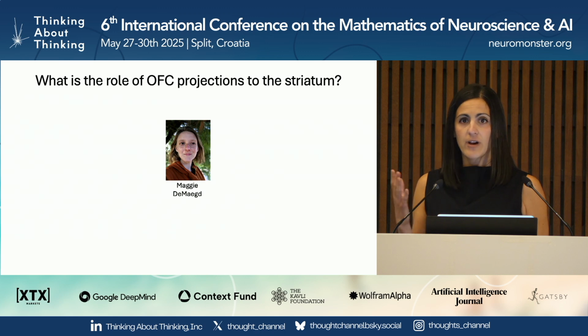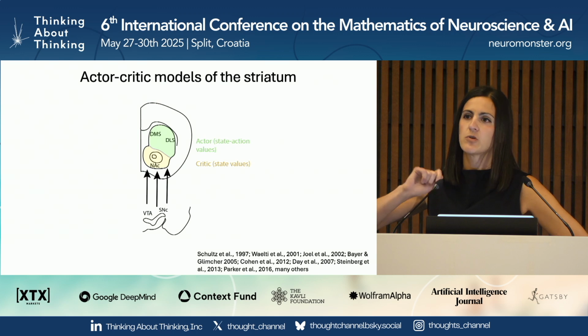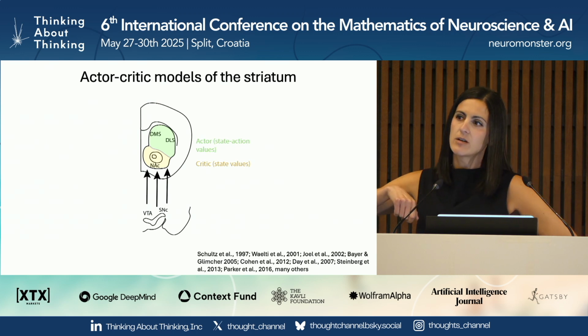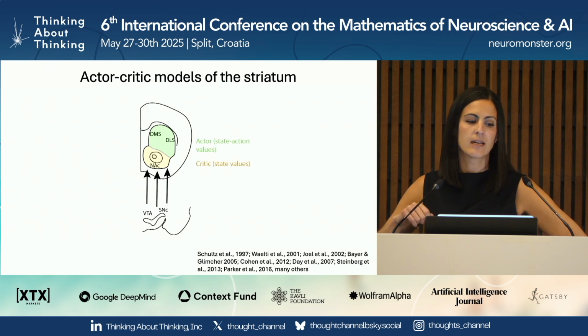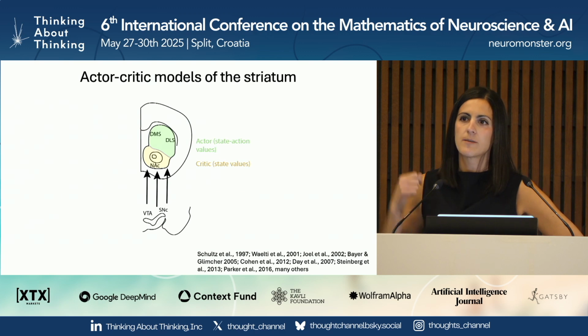Okay, so why the striatum? The striatum is the input structure of the basal ganglia, and in reinforcement learning accounts of the basal ganglia, it's demarcated into a ventral striatum, which includes the nucleus accumbens, which is thought of as a critic that's learning the value of different states. And by virtue of the ventral striatum's projections back to the midbrain dopamine neurons, which instantiate error signals for learning, the critic is thought to be training a dorsal actor to select actions that maximize future expected rewards, okay?